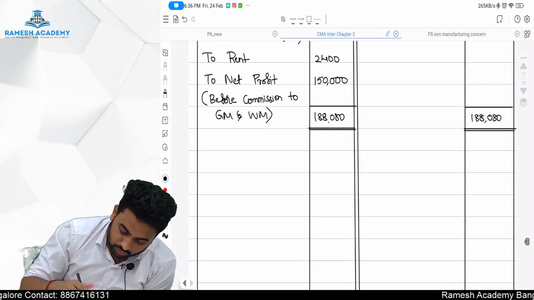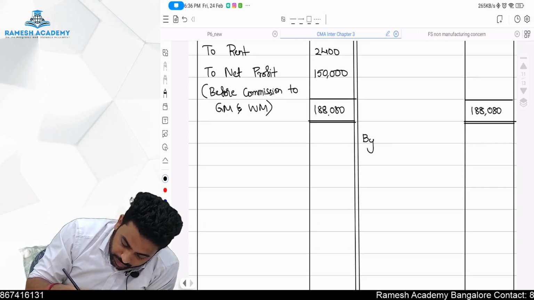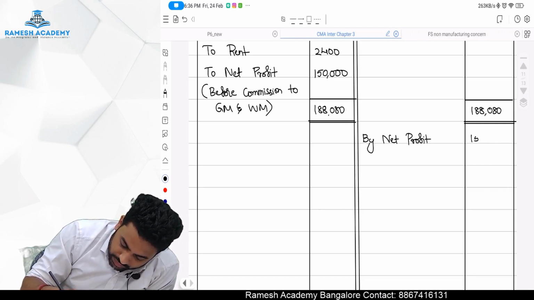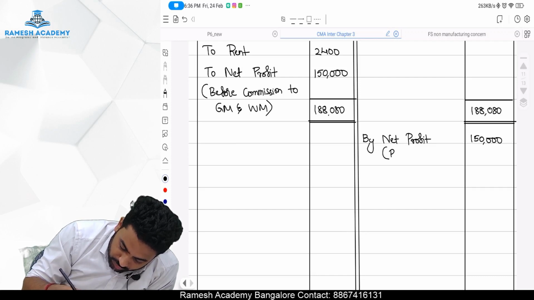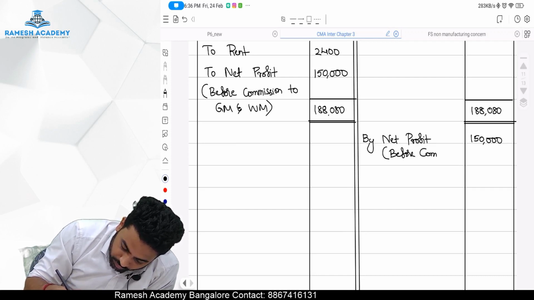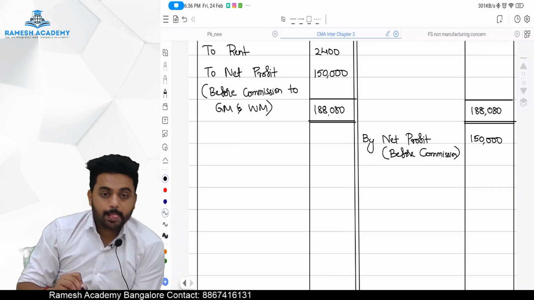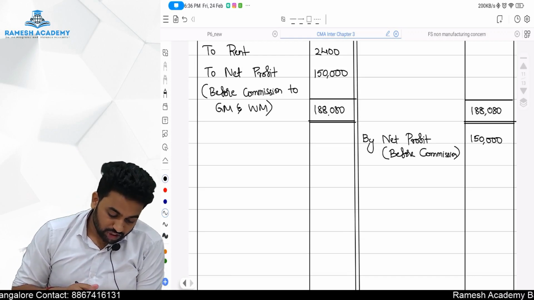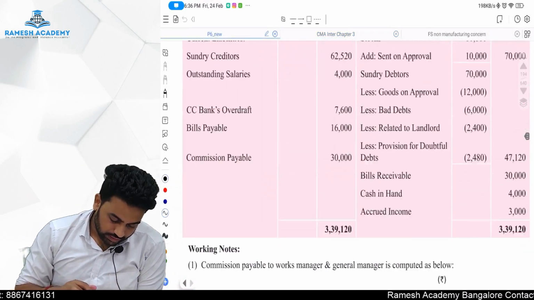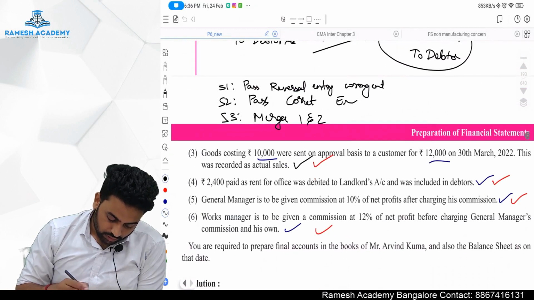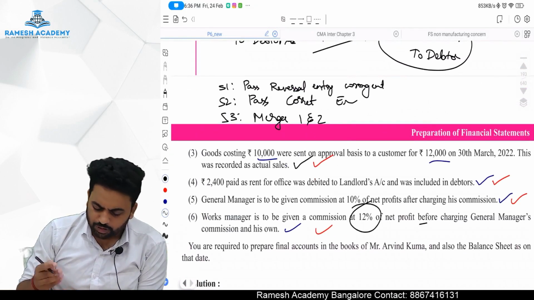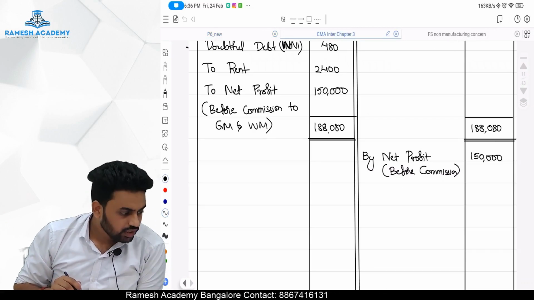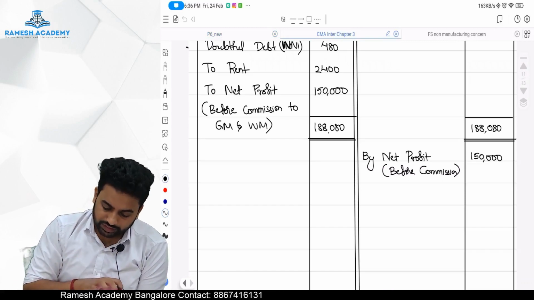Okay, so by net profit, how much is it? 1,50,000 before commission. Okay sir, done. So before commission is so much, no? Yes. Now how much is the commission? They are telling that the work manager is to be given a commission of 12% on net profit before charging general manager commission, which means directly 12% on this 1,50,000.